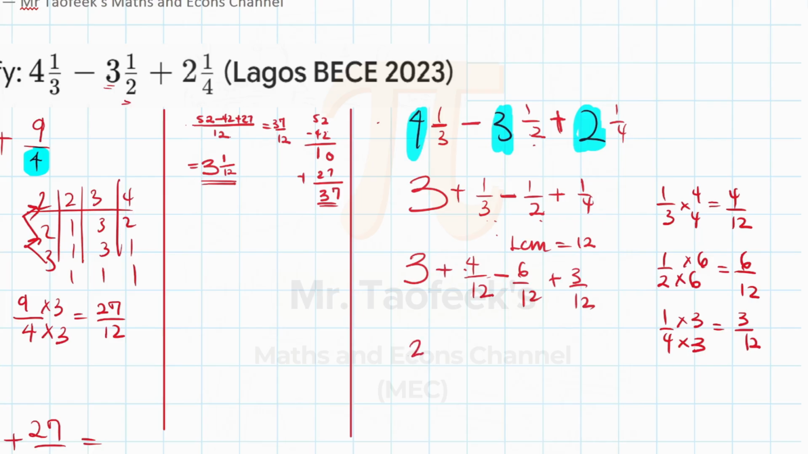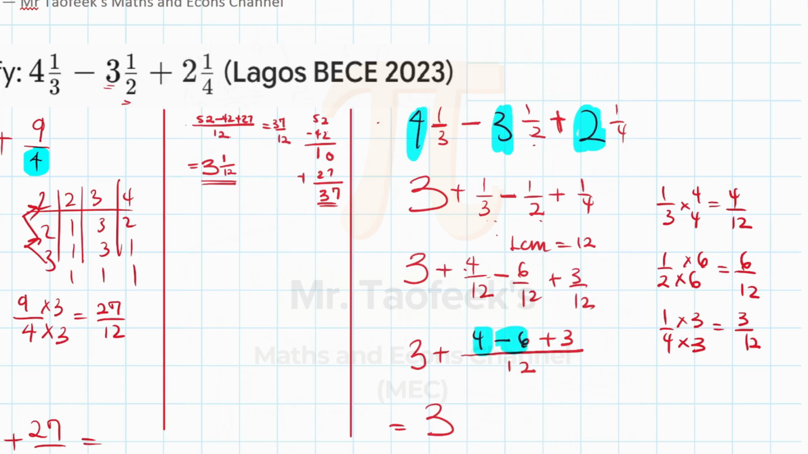So then we have denominator 12, and we have 4, take away 6, add 3. And then we're going to have 3 wholes. So I can choose to do the addition first before the subtraction, okay? So 4 plus 3, that gives us 7. And then 7 minus 6, that gives us what? That gives us 1.